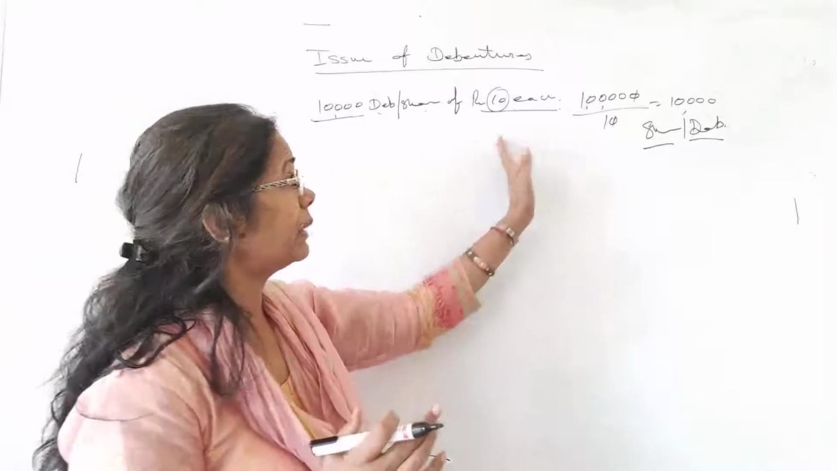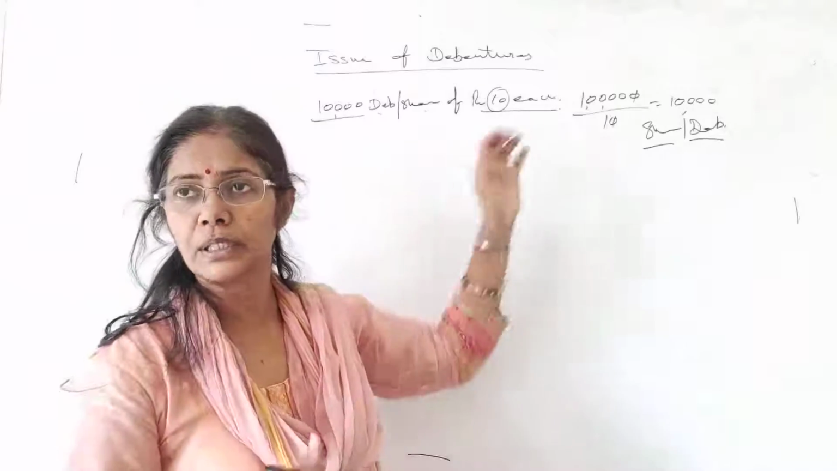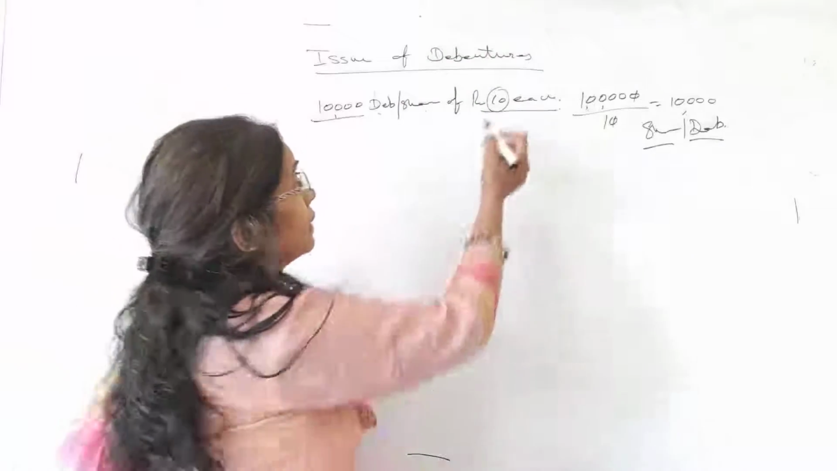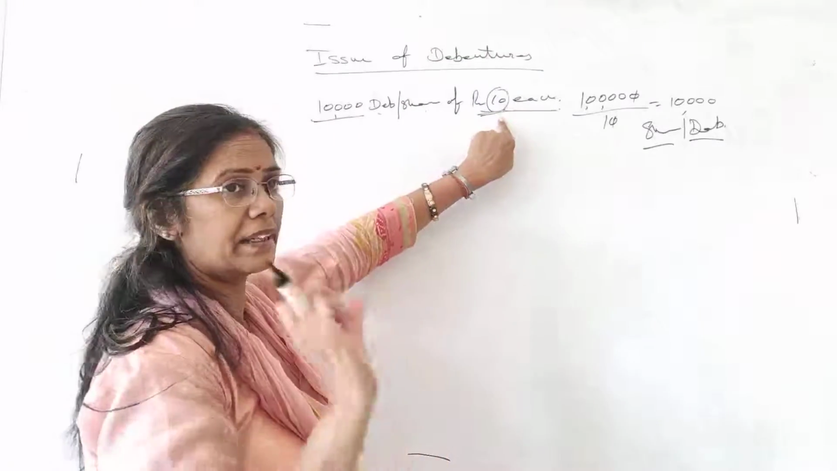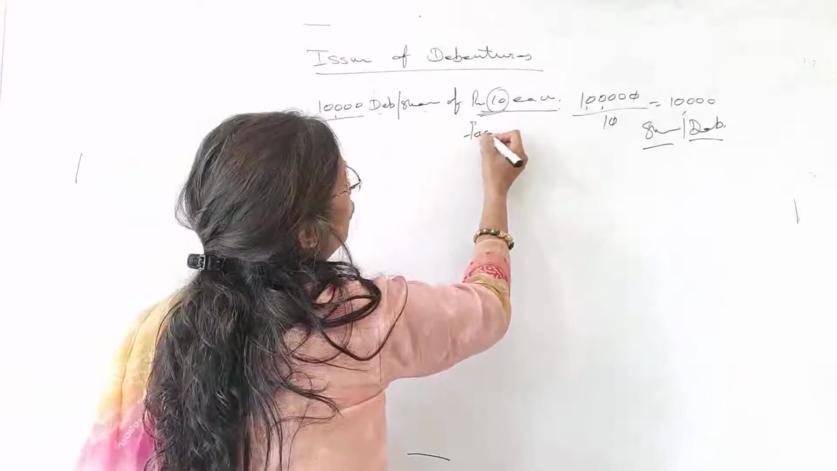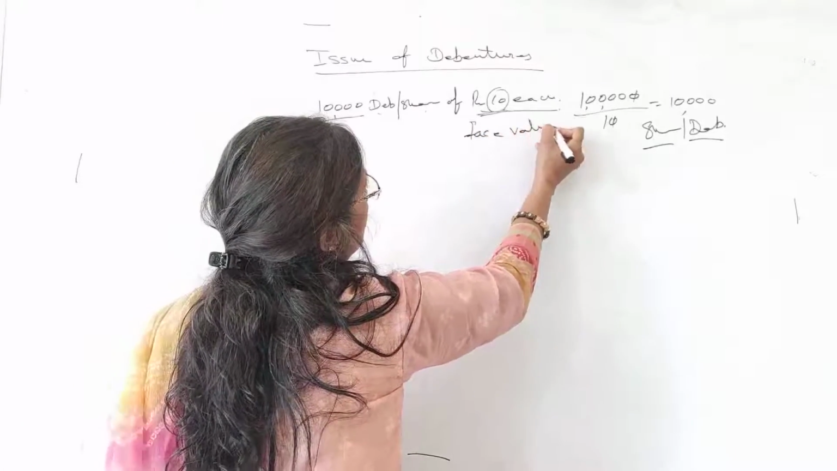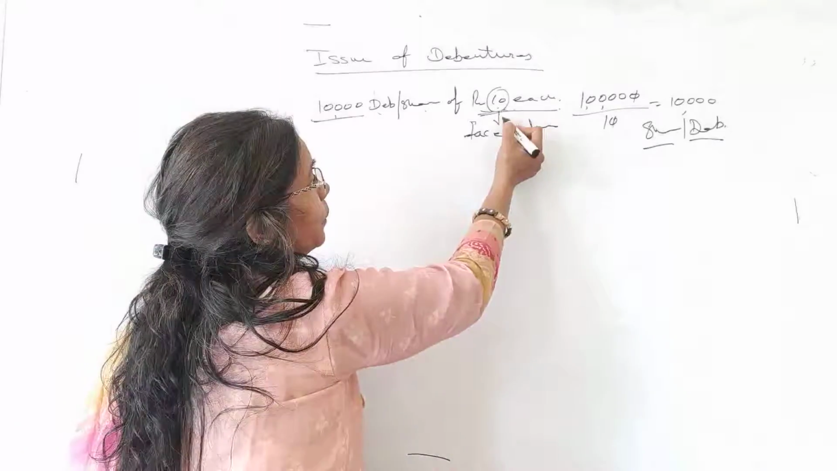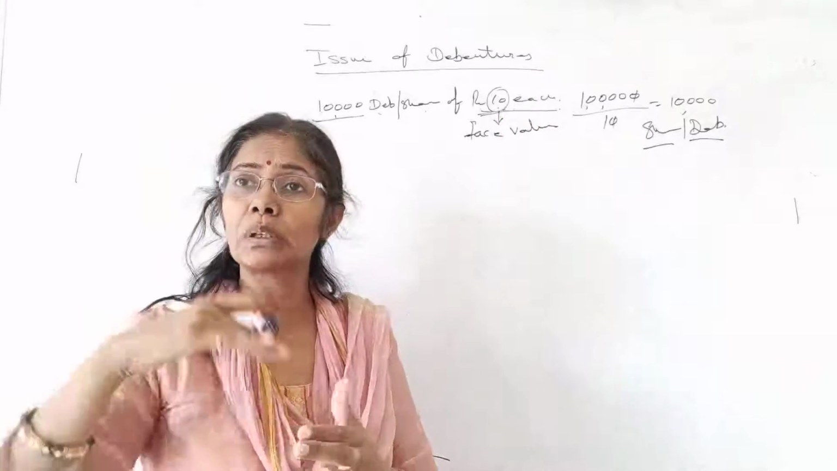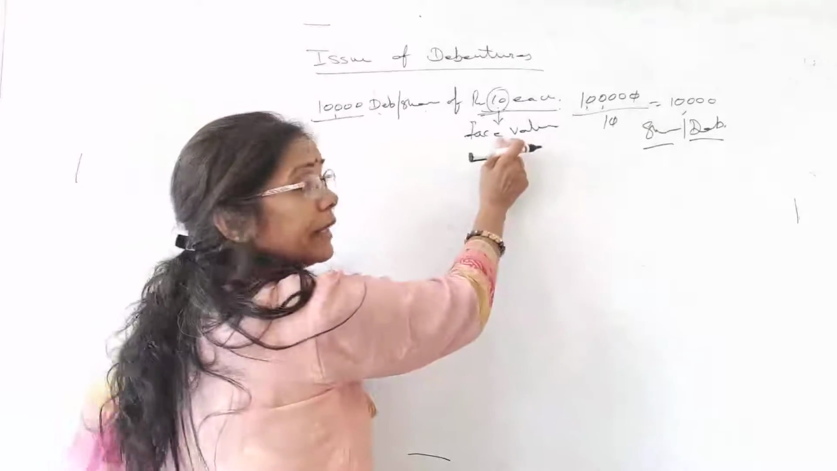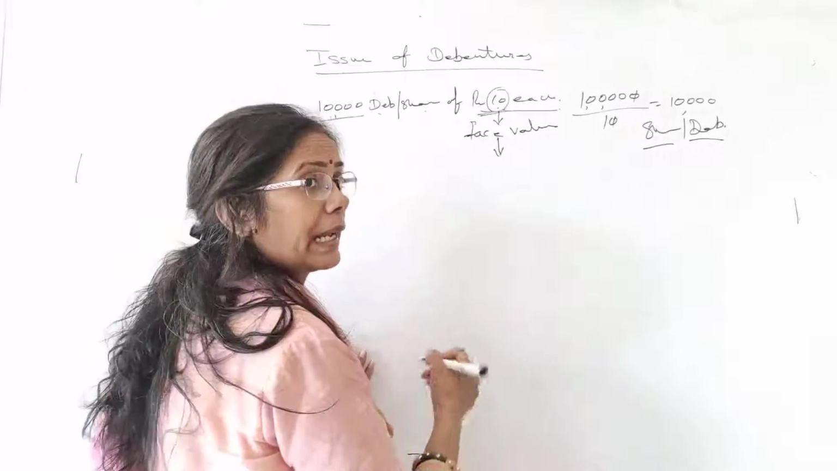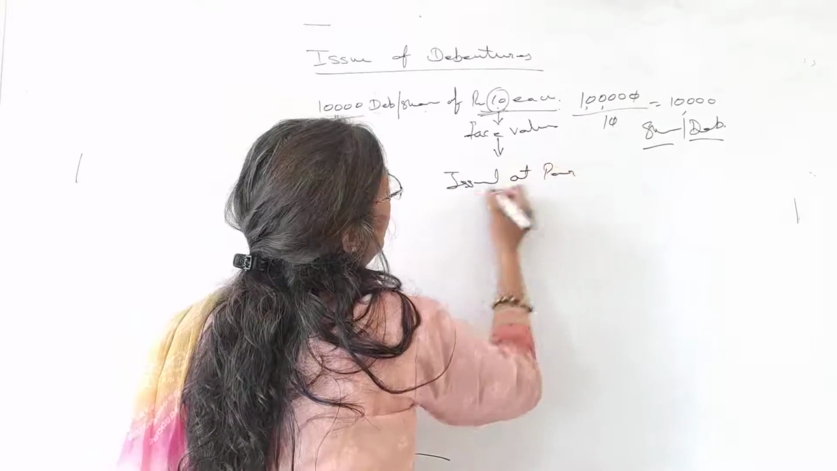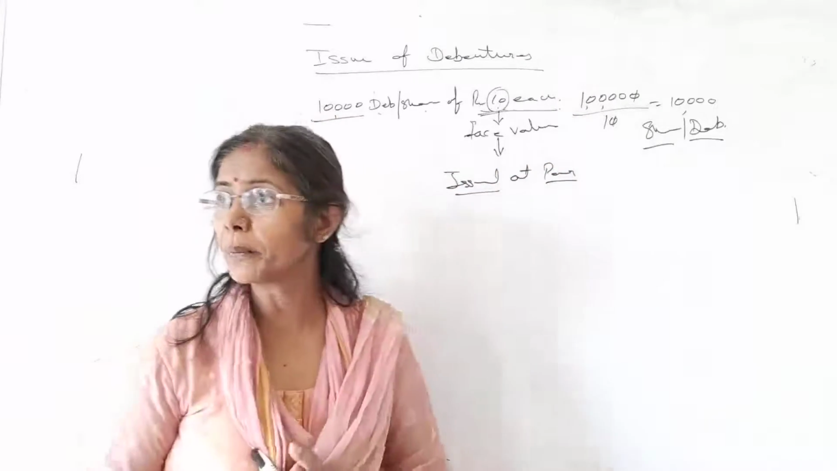Okay? So if you issue the shares, this will be share capital. If you issue the debentures, these will be debentures. And this small part which you have initially decided, this is your face value. Are you getting, students? This is face value. And when you issue your shares and debentures at this value, this is termed as issued at par.